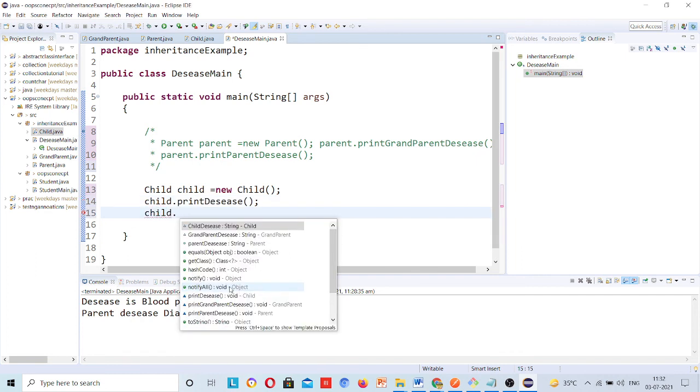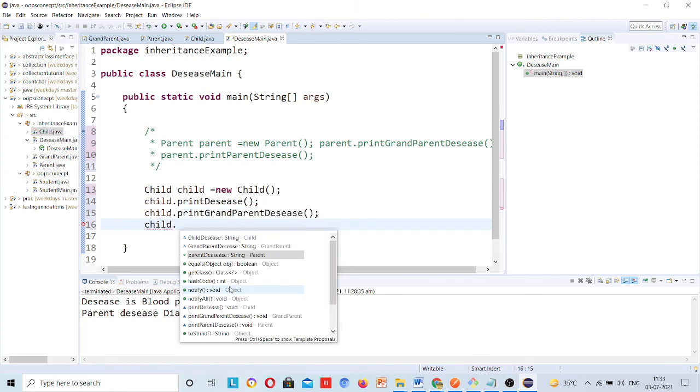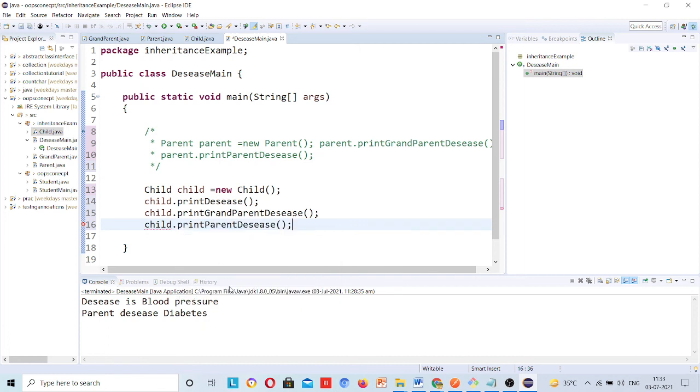Child dot print grandparent disease. So grandparent disease should come.